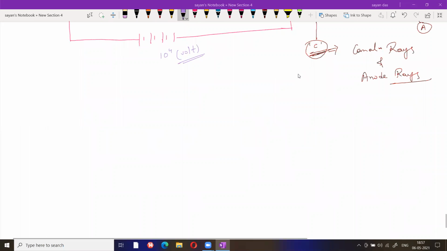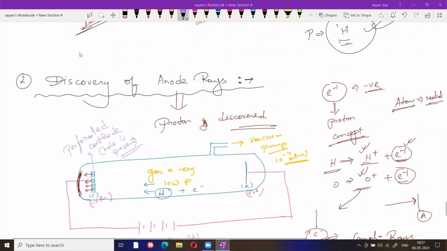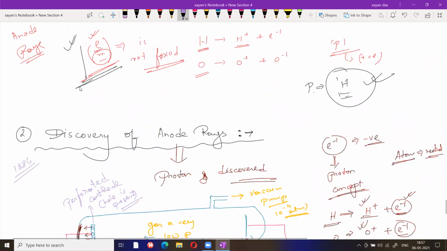Any doubt regarding this part? Okay, just write it down, all the stuff. The year of discovery is 1886. And what was the electron case? That is 1859, almost 27 years back. Okay. So just write down. Who discovered? Goldstein.